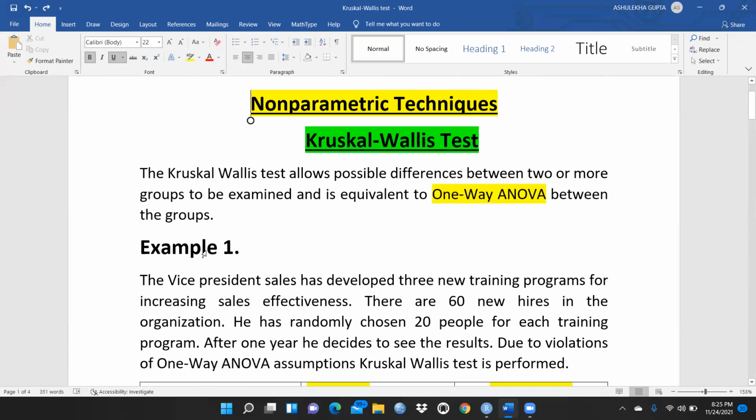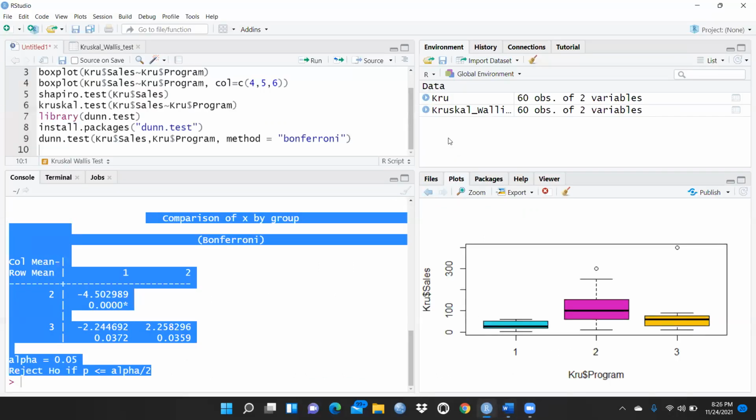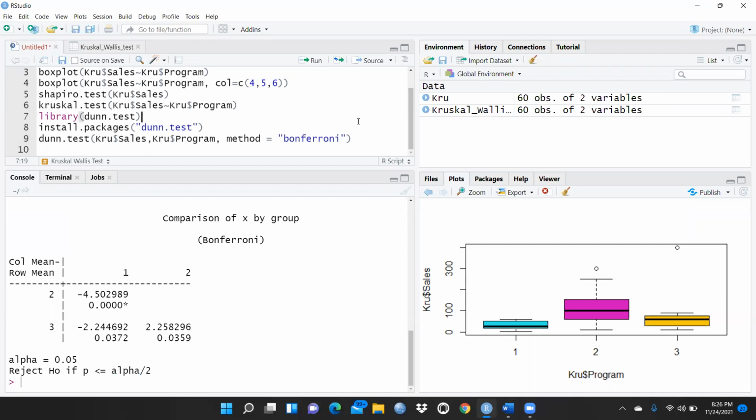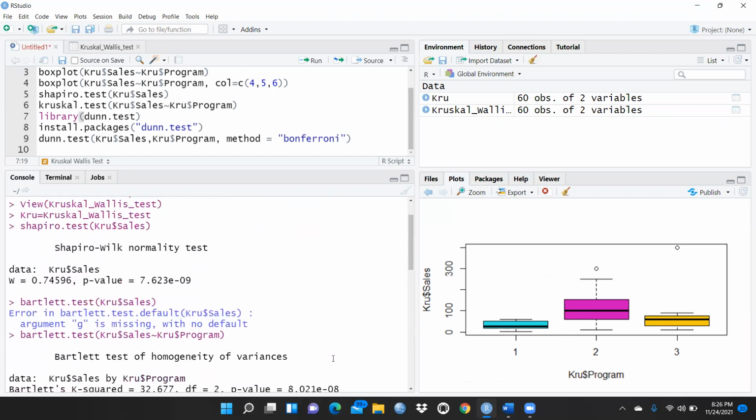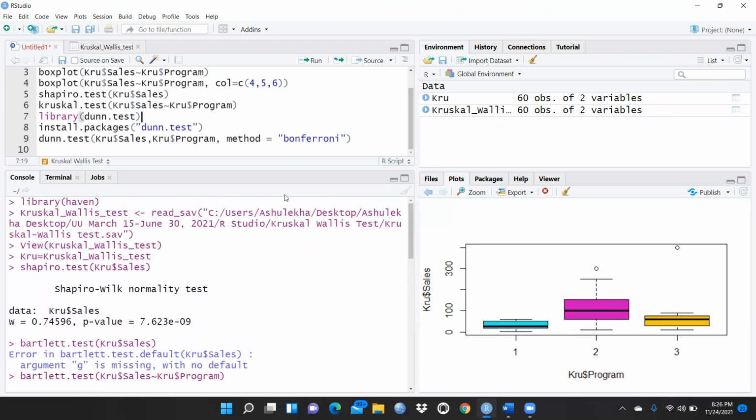So I'm sure this video would be helpful to you on how to run the Kruskal-Wallis test, and this concept is also clear: where we have to apply the Kruskal-Wallis test, what kind of the nature of the data, and how we have to find out what are the assumptions of the ANOVA. And first of all, we have to check the Shapiro test, box plot, and homogeneity test also we are going to apply. And through this, we have to apply this Kruskal-Wallis test. Thank you so much. Keep watching.